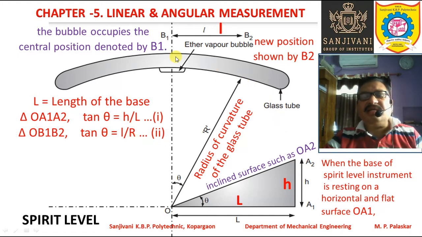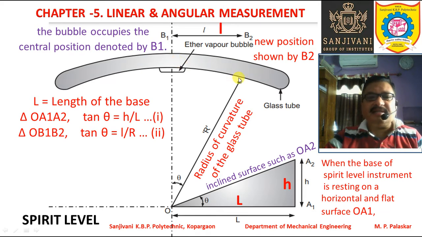Now since this angle theta is very small, this arc can be assumed to be a straight line, because it is a very small arc, and this can be considered as a right angle triangle, right?